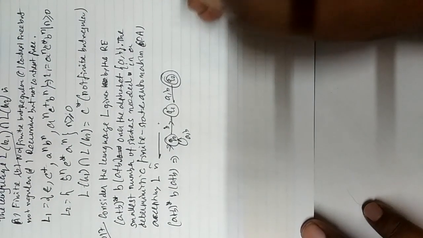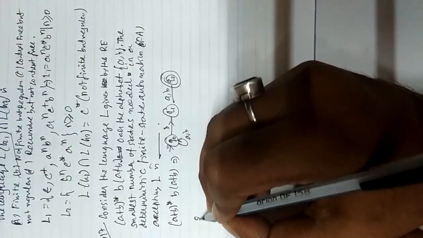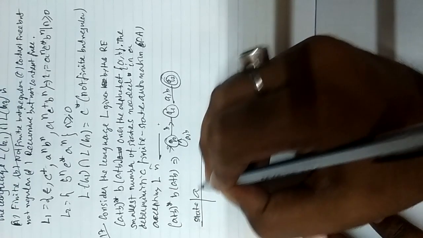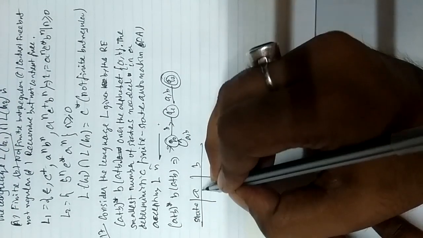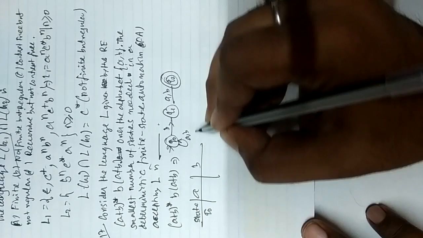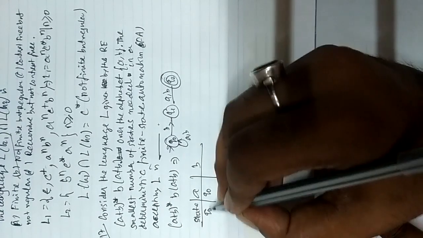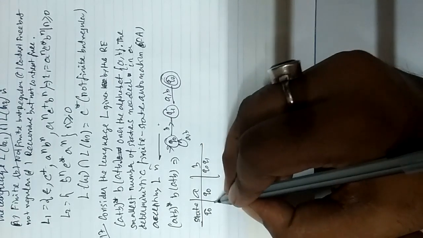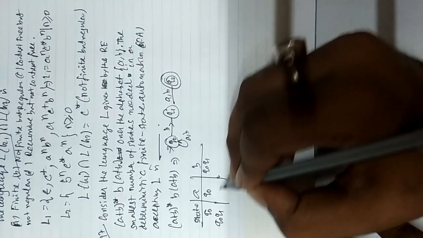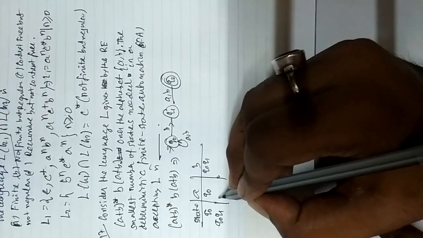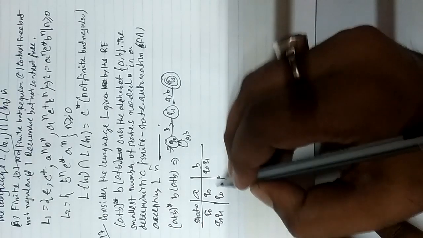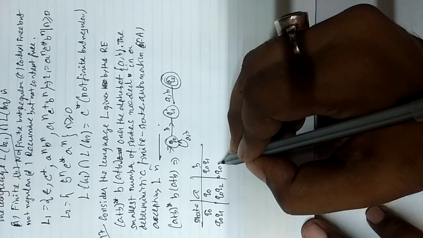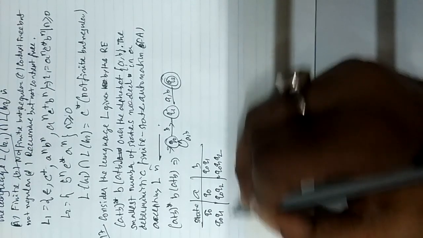Now let us draw the state transition table and convert this NFA to DFA. So state, let us say this is A, B. Starting with Q0, on A you go to Q0, and on B you can go to Q0 or Q1. So the next state is Q0, Q1. From Q1 you can go via A to Q2. So Q0, Q2. And from here Q0, Q1 and Q2.